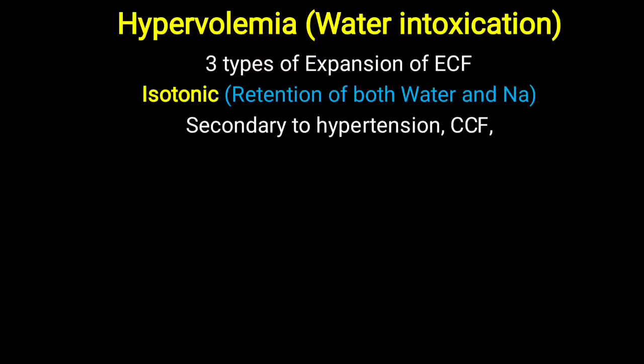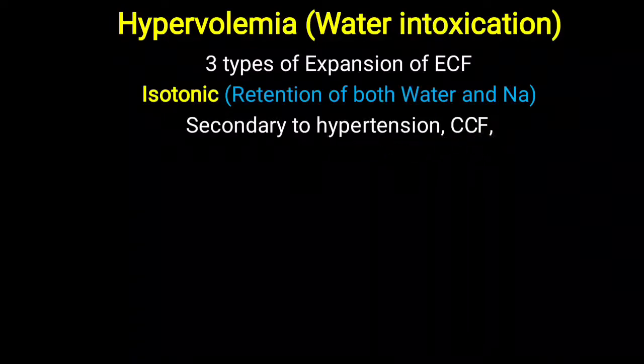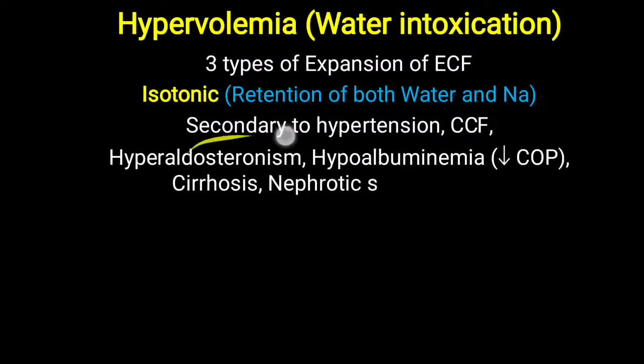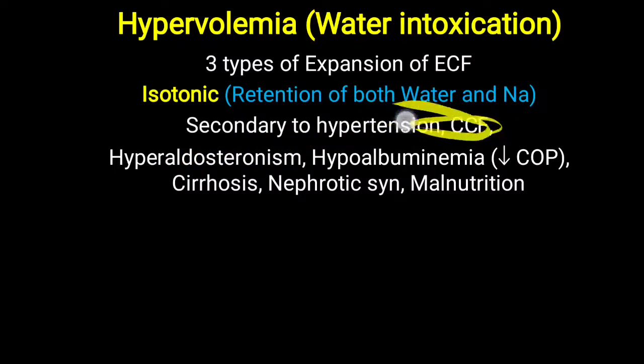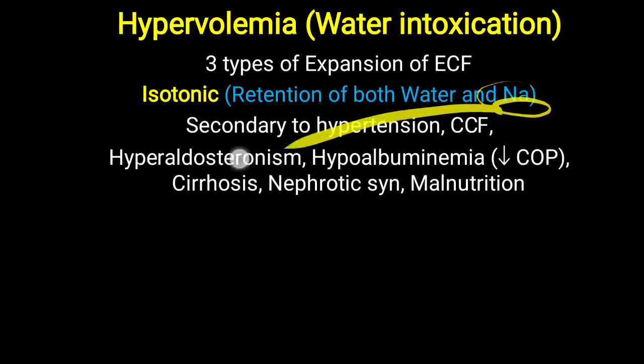Generally it is seen secondary to hypertension and congestive cardiac failure. Further, what happens here is that water content is accumulated in our body, and due to increased water content the overall osmolality is decreased, and that will lead to the secretion of aldosterone. When aldosterone is secreted, reflexively it will also reabsorb more sodium. So initially water content is increased, later on this aldosterone leads to hypernatremia. So a vicious cycle will be developed. Overall water content and sodium concentration is increased in our body, and that is leading to the isotonic expansion.